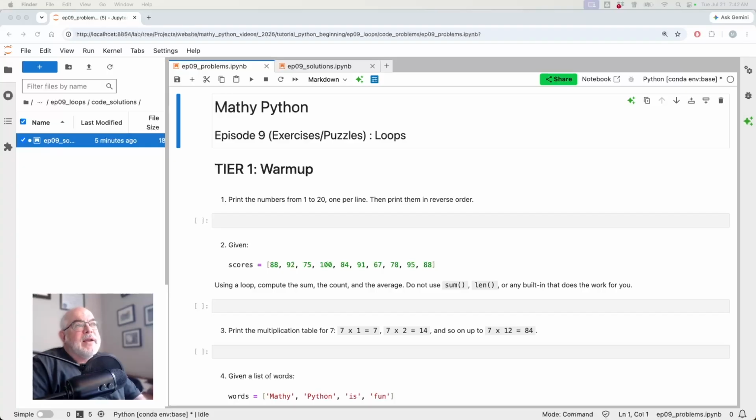Monte Carlo pi is the standout problem of the set. You generate random points, count how many land inside a circle, and use that ratio to estimate pi. The Sieve of Eratosthenes is also worth the effort. It's one of the oldest algorithms in existence.